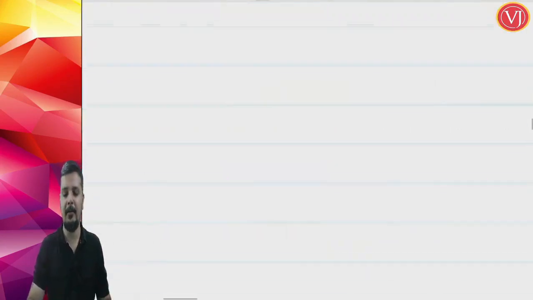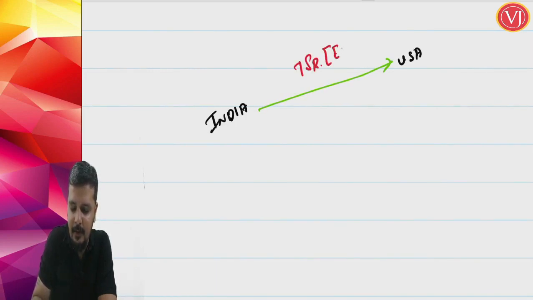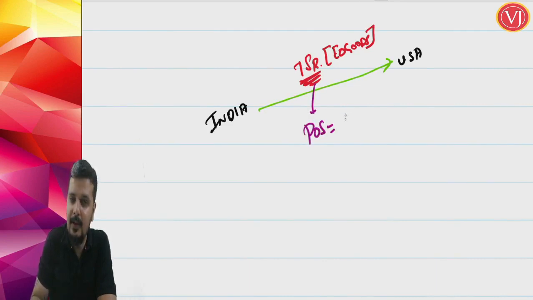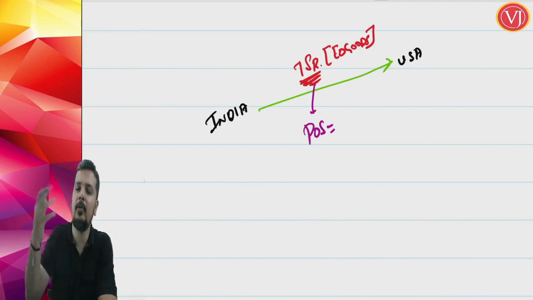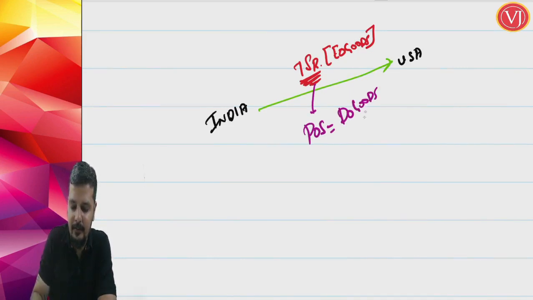Here there was a very important and interesting point where you are talking about transportation service in relation to export of goods. It is transportation, but in relation to export of goods. The goods are going from India to USA and the focus is on transportation services. Here the place of supply is the destination of goods. You don't see who the recipient is, whether registered or unregistered, you forget about that. The destination of goods, friends, is USA.